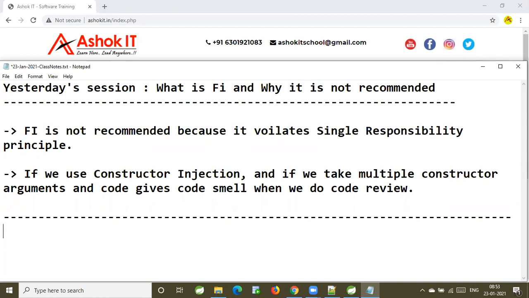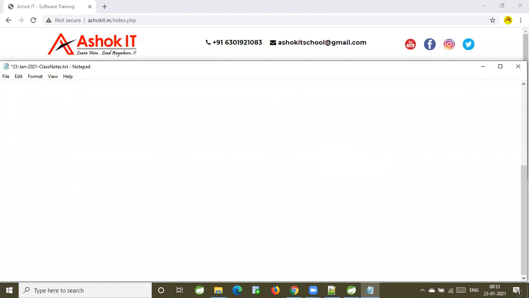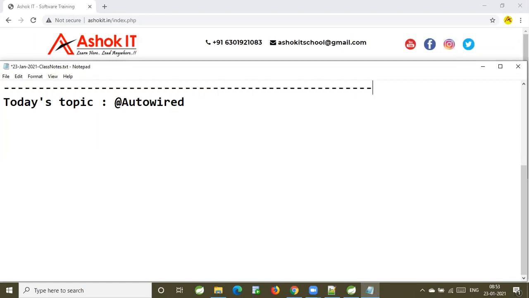Good. Sir, may I ask you one doubt, sir? Yep. Actually, sir, suppose I have a service class and I have a DAO class, and I want to inject a DAO in the service class. Using the Autowired annotation, that is constructor injection, sir.